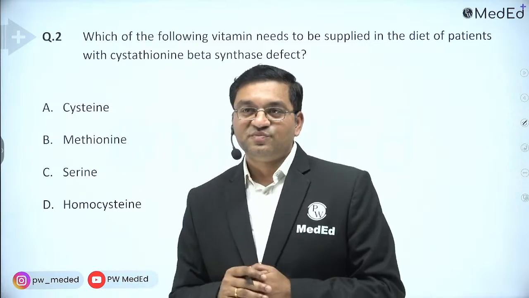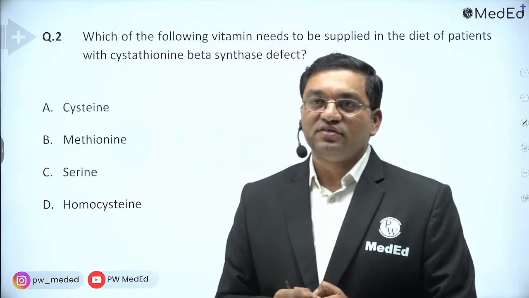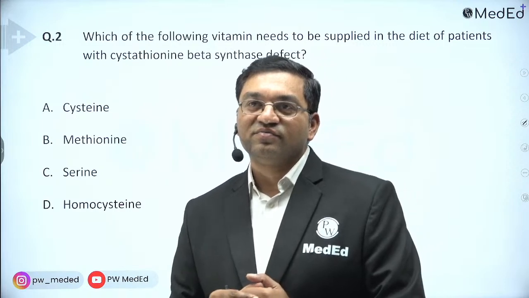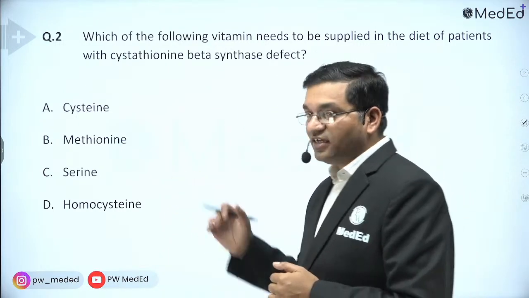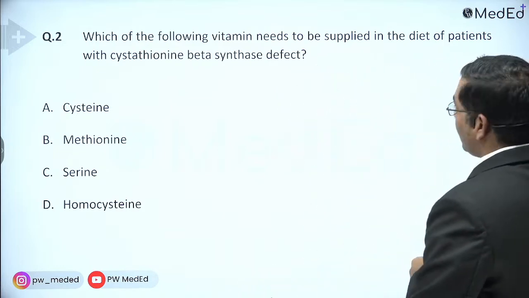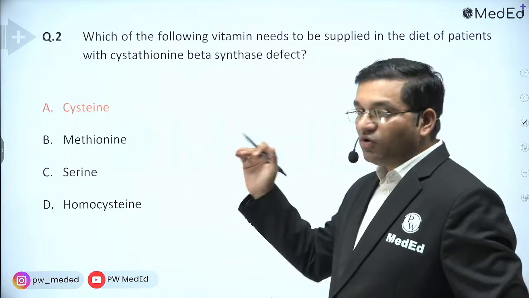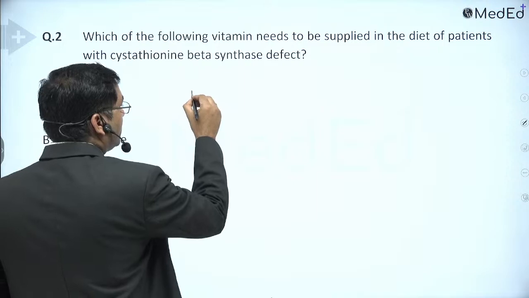What is the answer here? Yes, please try. Abzal, Ankit, Devendra Singh, Olfi. Okay, so here the answer is cysteine should be supplied in the diet. Now how? Start with methionine.